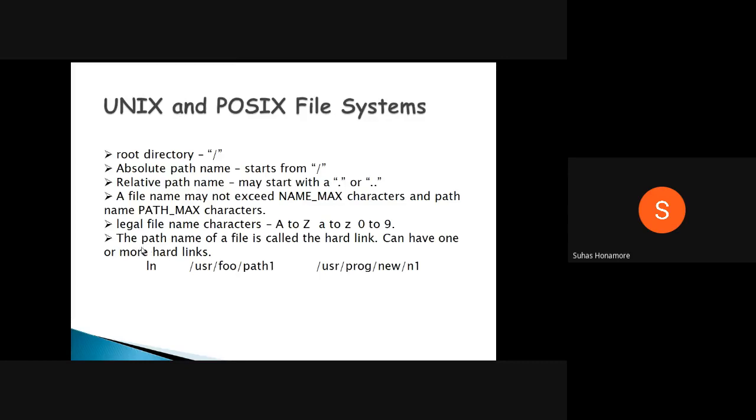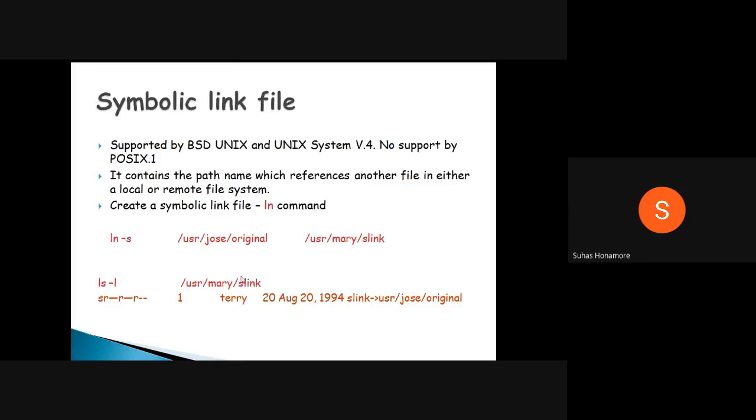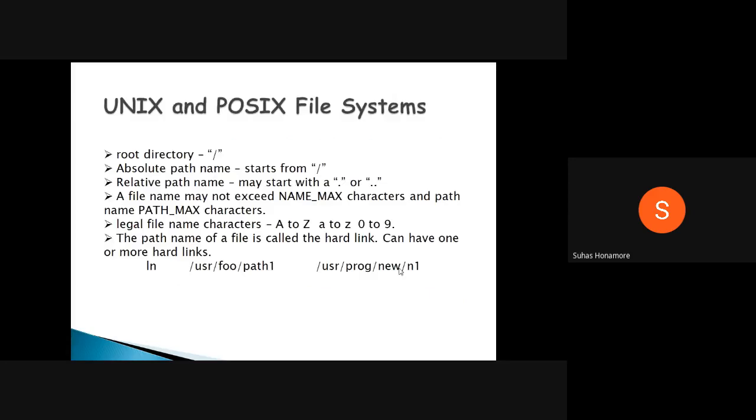And one more thing is hard link. The path name of a file is called a hard link. Normally whatever path link we mention is called a hard link, and you can create one more path link. What we said earlier is a symbolic link, and this is the hard link. What a hard link is: whatever we kept inside memory, for that you are creating one more entry here only.